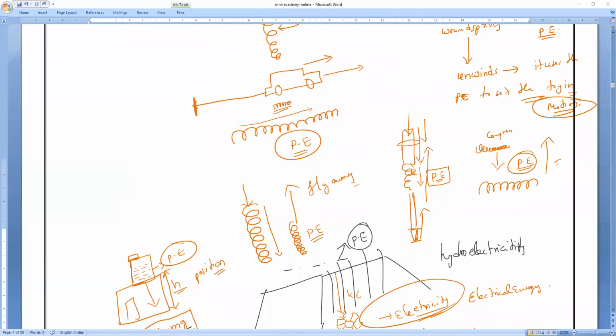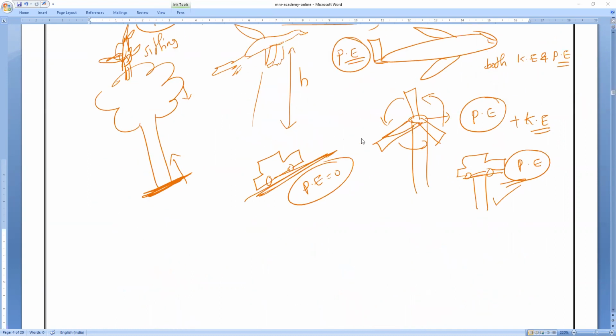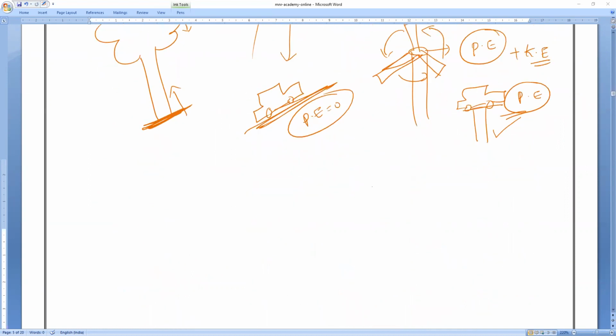Yes, a windmill has both kinetic energy and potential energy because it is above the ground. Now, she is asking, sir, one girl is sitting, then after some time she stands up and starts to run. Is this because of mechanical energy? Remember, if a girl is sitting or standing on the ground, her potential energy is zero. If she starts running, it is only due to what energy? Kinetic energy. There is no potential energy.